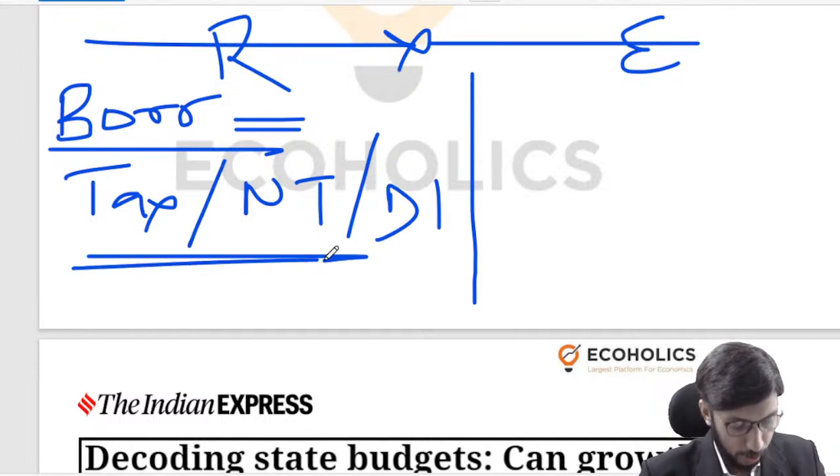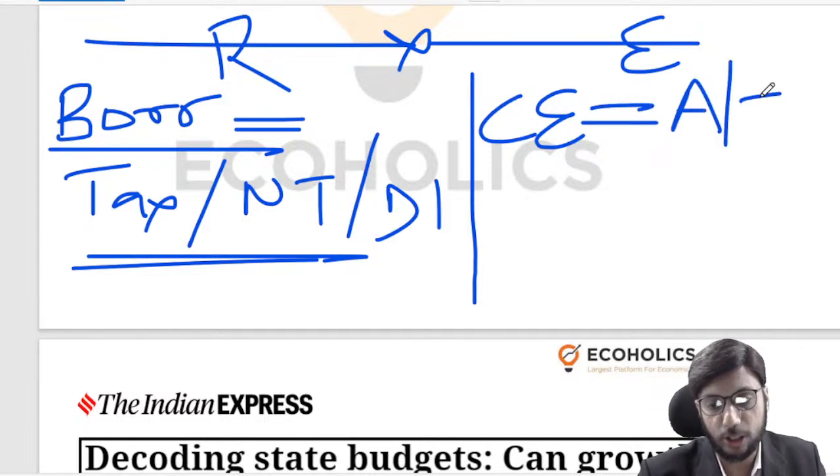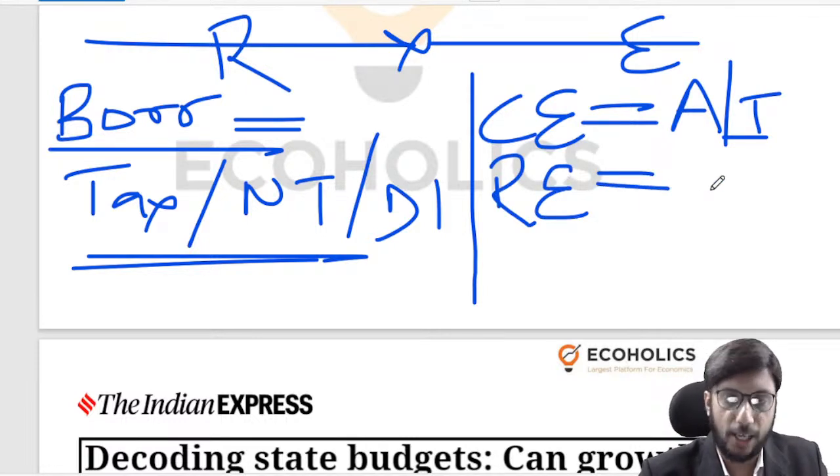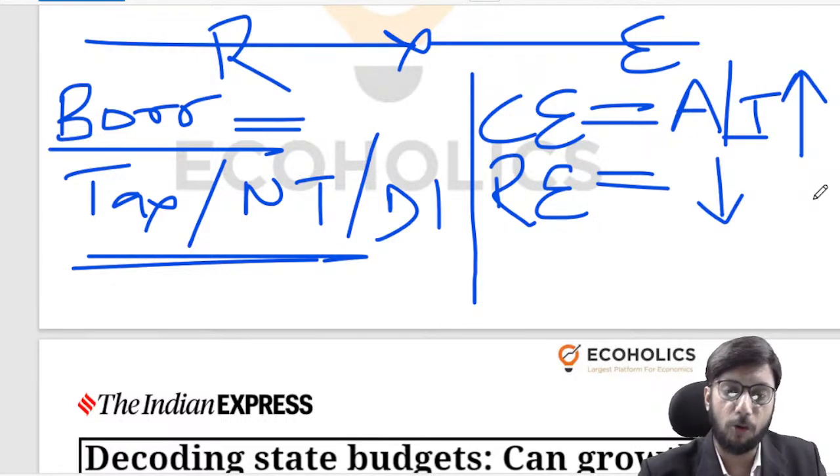From an expenditure point of view, we see where the money is going. We see how much is being spent on capital expenditure, which is basically money spent for creation of assets, creation of infrastructure, and so on and so forth. We see what is happening on the revenue expenditure front. Are we able to rationalize our subsidies or not? Are we able to reduce our wasteful expenditure or not? So typically we try to keep this under control, and typically we try to maximize this. That is typically what we try to do.